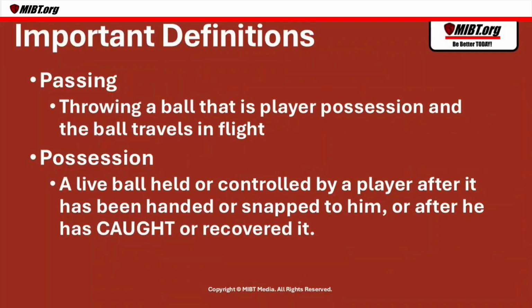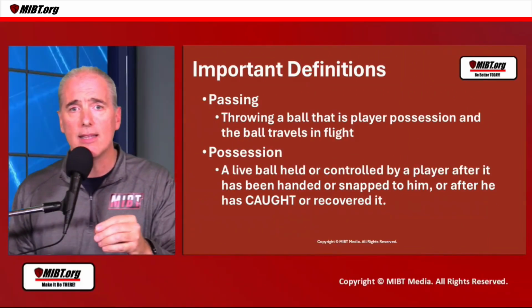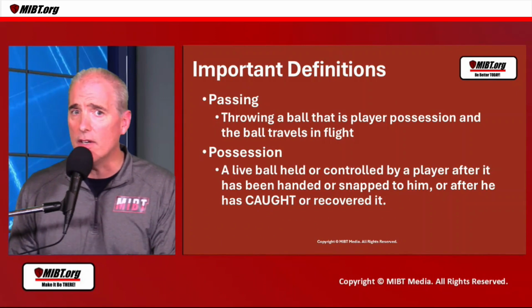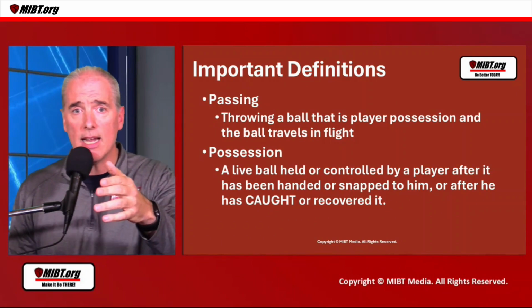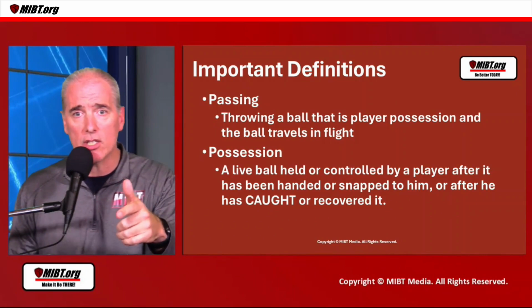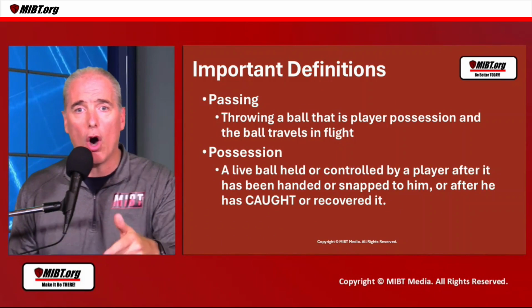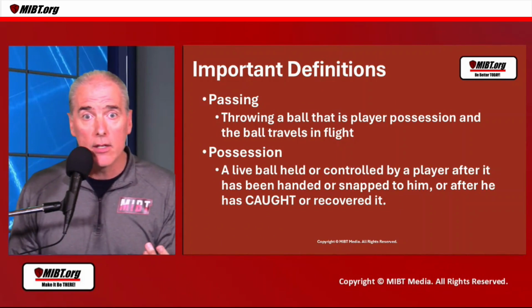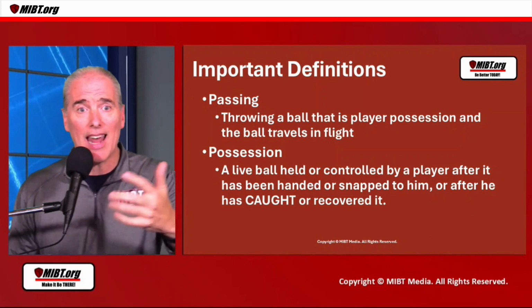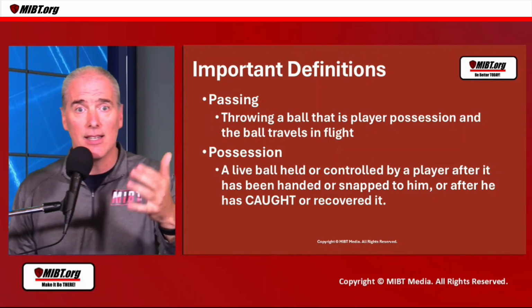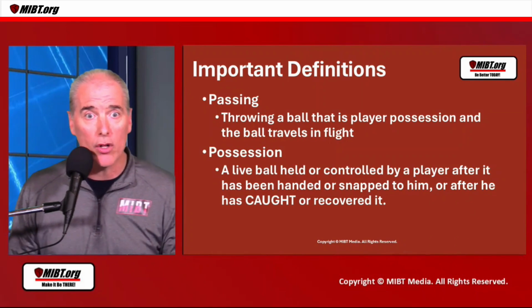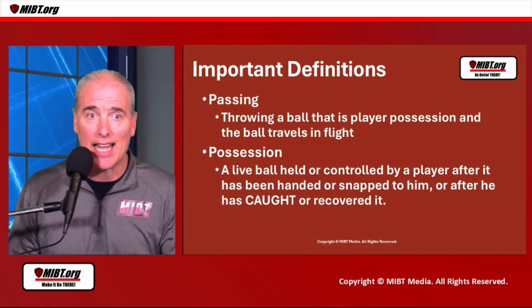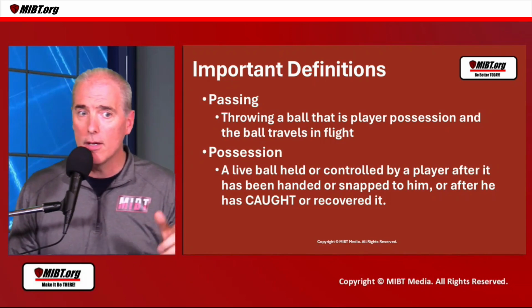Okay, so now what's the next one here? Passing: throwing the ball that is in player possession and the ball travels in flight. Okay, so the ball did that, but did he have possession of it? No, because he never caught it. It says right there, possession after he has caught or recovered it. So he never caught it, so you can't have a pass here. You can't have another pass because that player can't pass the ball until he catches it, and he did not catch it. So we don't have that.